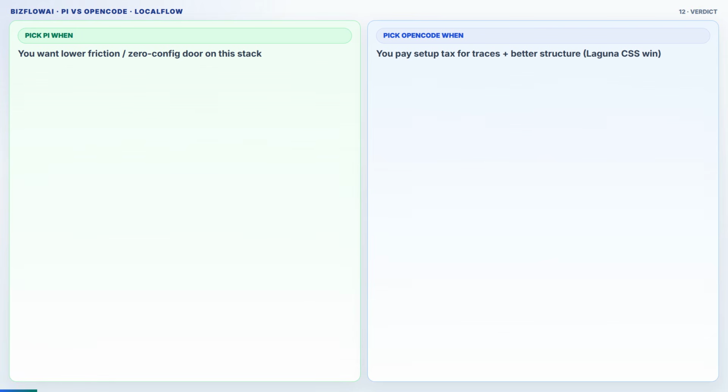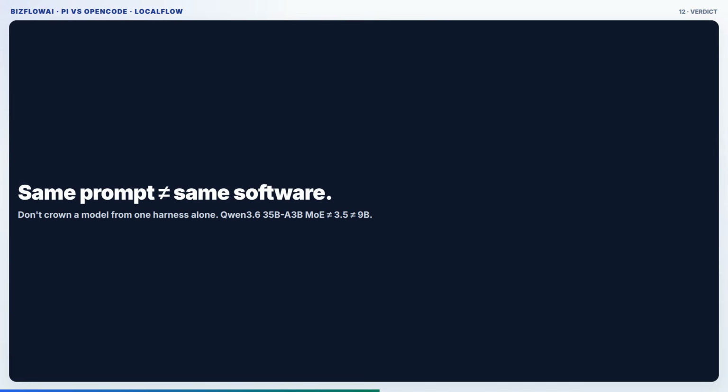Verdict. If you want zero-config local coding on this stack, Pi is the lower friction door. If you want richer traces and, on Laguna, better structure and CSS, OpenCode can win after you pay the setup tax. If you pick Qwen3.6 35B A3B MoE, budget for build drama under Pi, and respect that OpenCode may self-heal. If you pick Laguna XS 2.1, expect different apps under different harnesses. Do not crown a model from one harness alone. Same prompt does not mean same software.